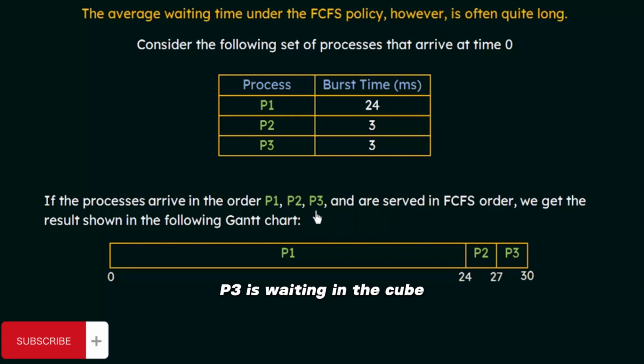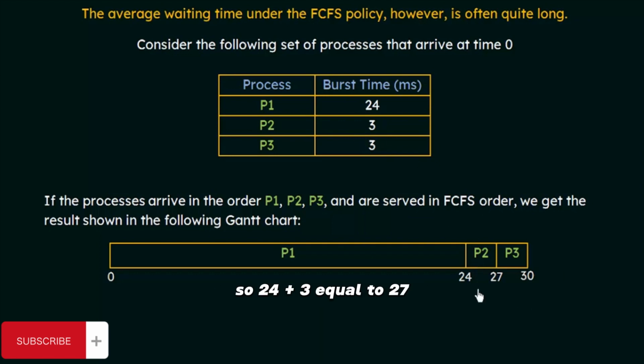And meanwhile, P3 is waiting in the queue. So how long did P3 wait? P3 had to wait for 27 milliseconds. Why is that? Because P1 took 24 milliseconds. Then the next chance was given to P2, which took 3 milliseconds.